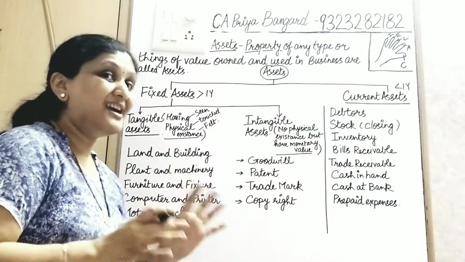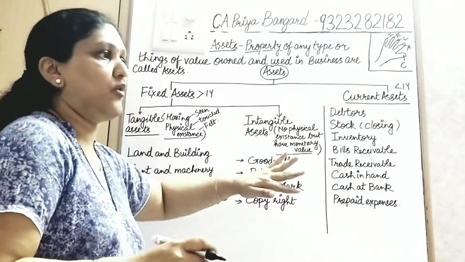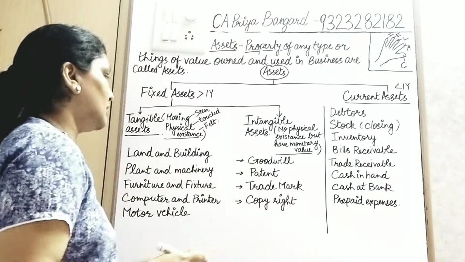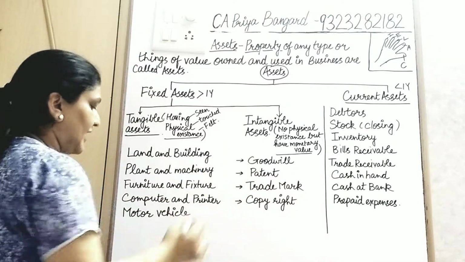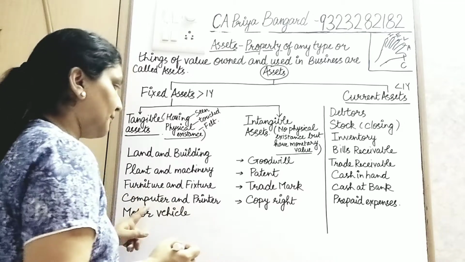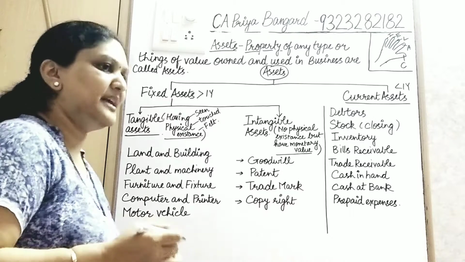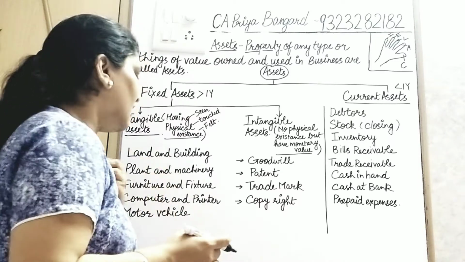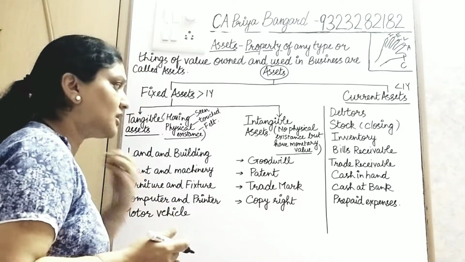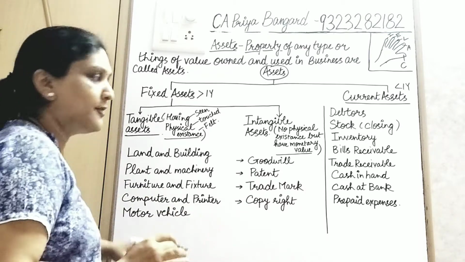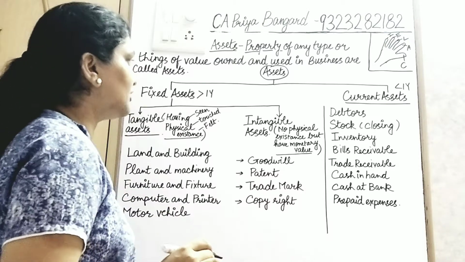The part of furniture which is fixed in a wall, you cannot move it and take it somewhere else, that is known as fixture. Computer and printer are also tangible assets. Motor vehicles, be it trucks, lorries, vans or cars, scooters, bikes, all come under motor vehicle. So this was about tangible assets.